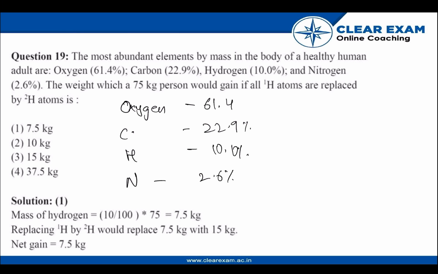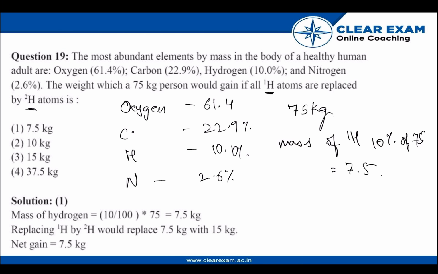So now we have the weight of the person, that is 75 kgs, and we have to find how much weight the person would gain if 1H atoms were replaced by 2H atoms. So we have the weight of the person, 75 kilograms, and therefore the mass of 1H will be 10% of 75, that is 7.5.